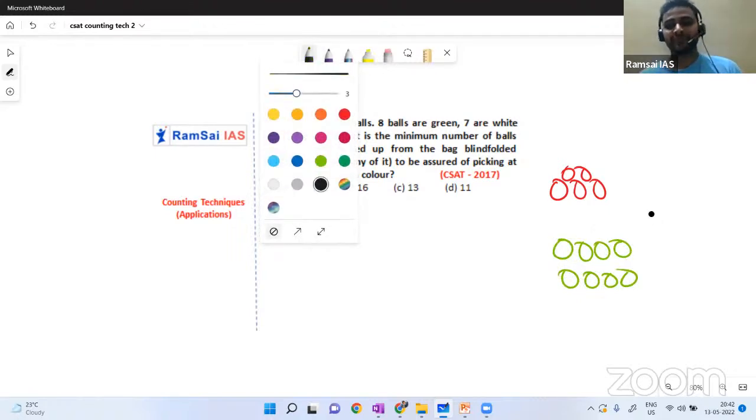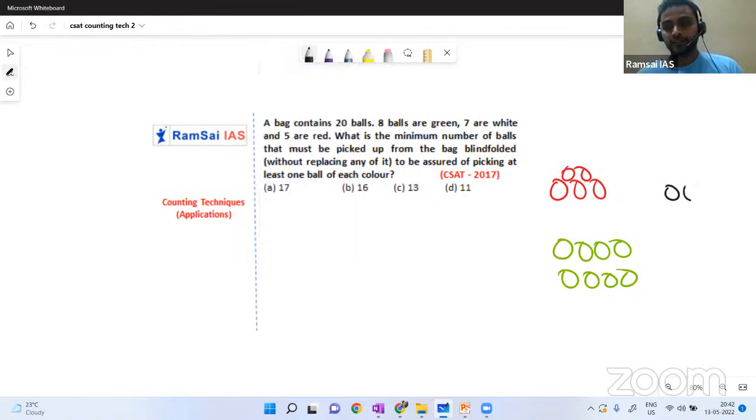Instead of white, I'll draw black here. 1, 2, 3, 4, 5, 6, 7. Okay, so now blindfolded, you have to pick the minimum number of balls to assure. See, for sure you have to take one ball of each color. So now I'll go with the highest number of balls. Whatever the highest number of balls we have, we have to start with that.